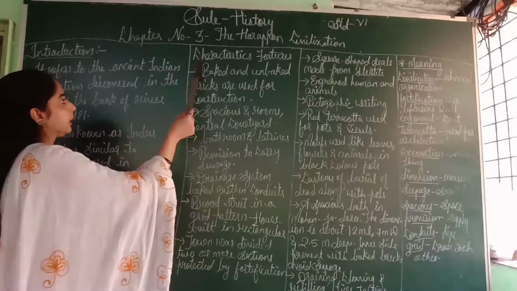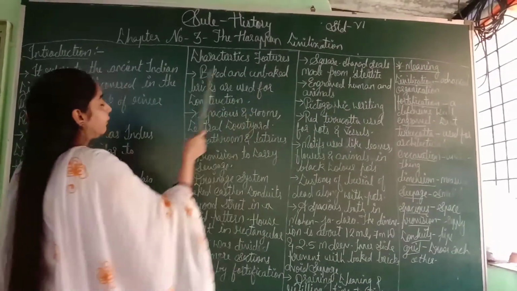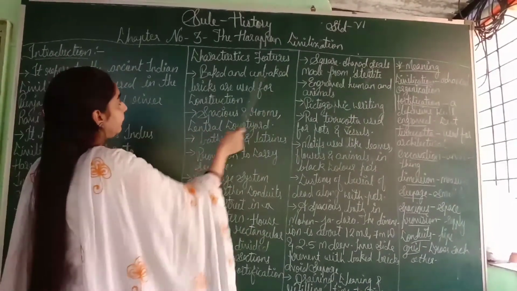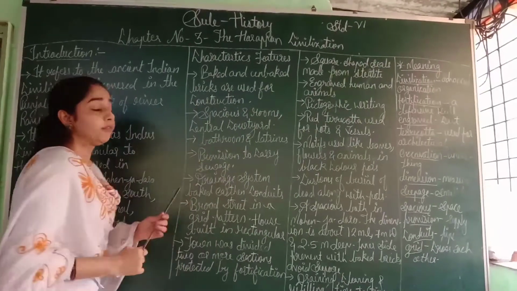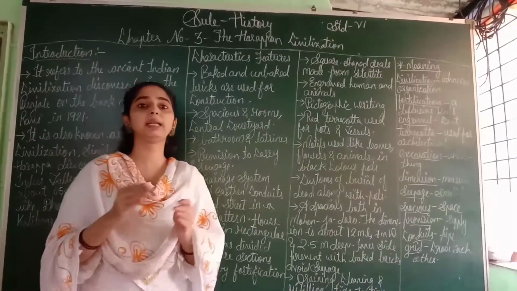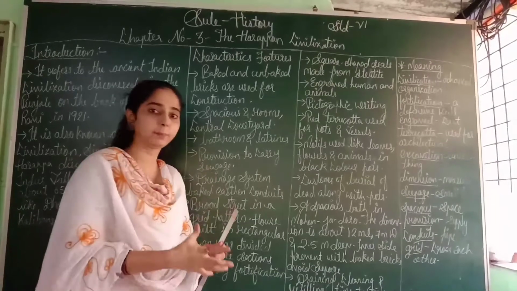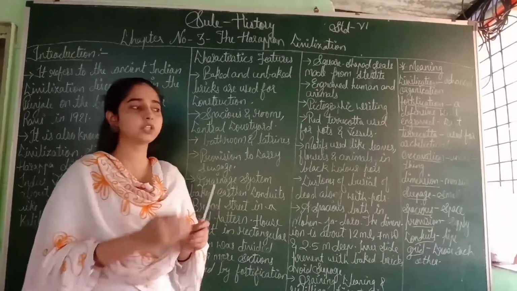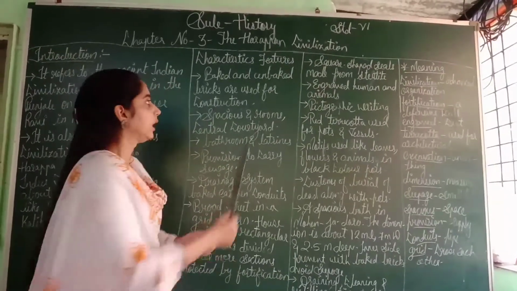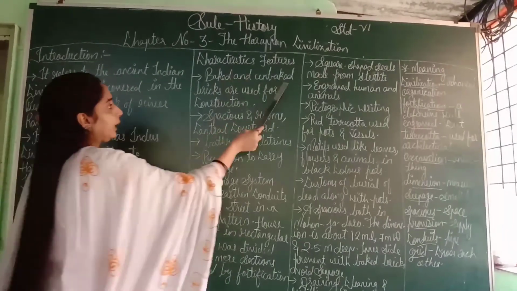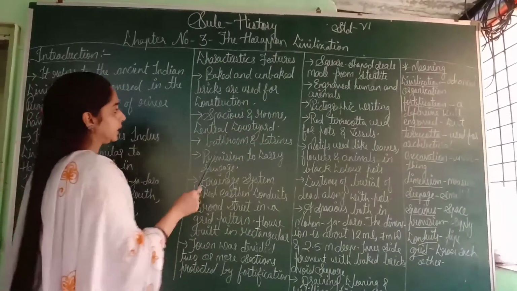Now let us discuss the characteristic features. First, baked and unbaked bricks were used for construction. Construction means building any house. They used baked bricks. Bricks, or eent, were used for making houses. So they used baked or unbaked bricks for houses.